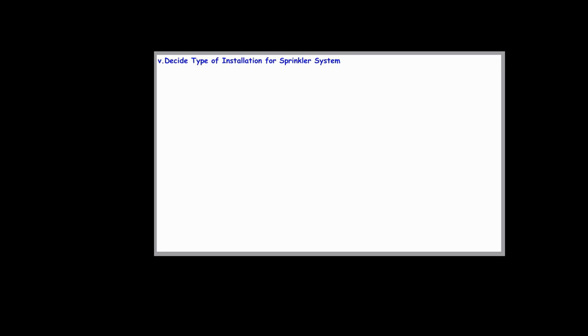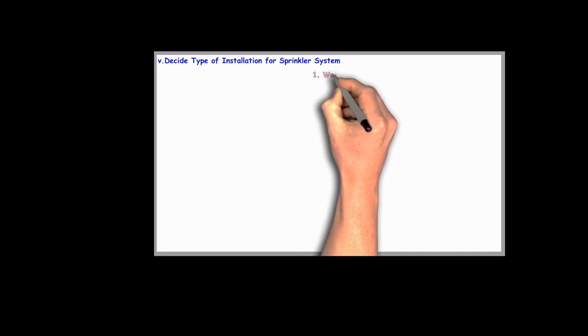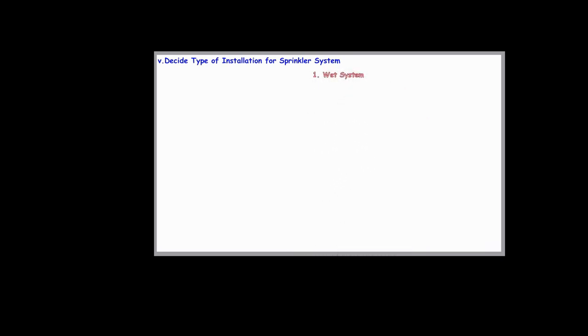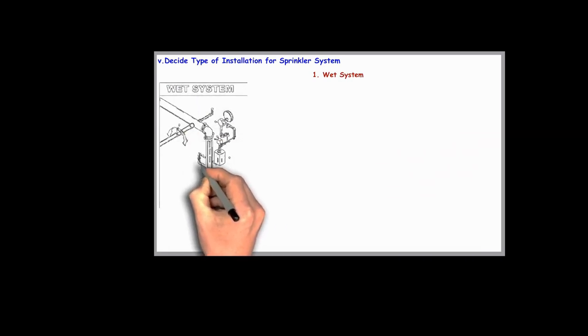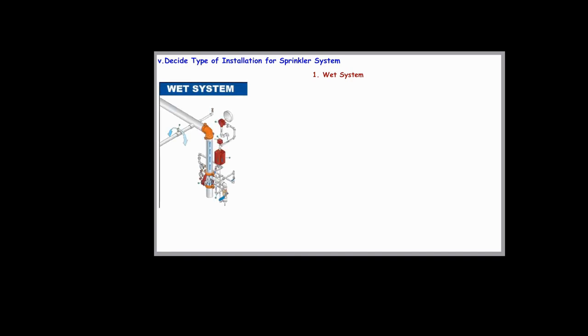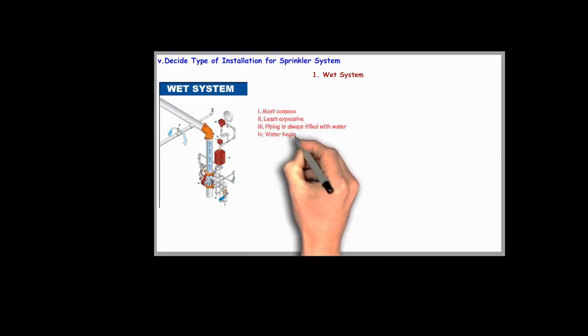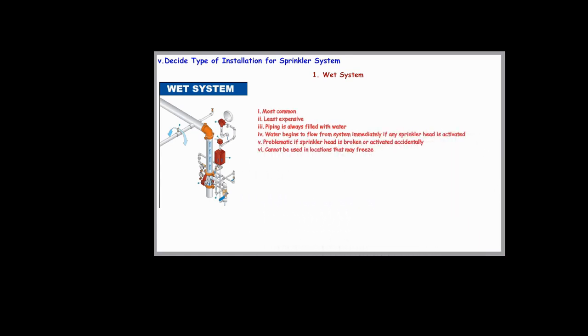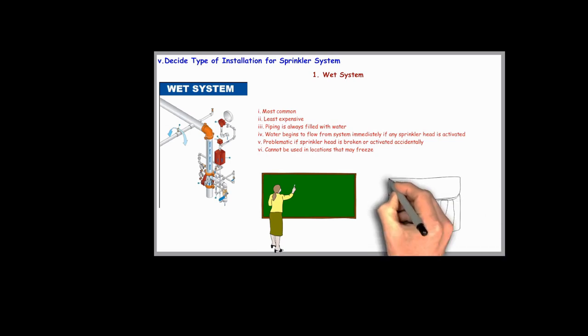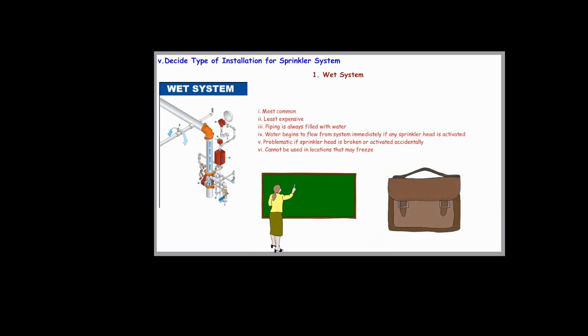The first one is the wet system. It is most commonly used and least expensive. Its piping is always filled with water, and water begins to flow from the system immediately if a sprinkler head is activated. It's problematic if a sprinkler head is broken or activated accidentally. It can't be used in locations that may freeze.